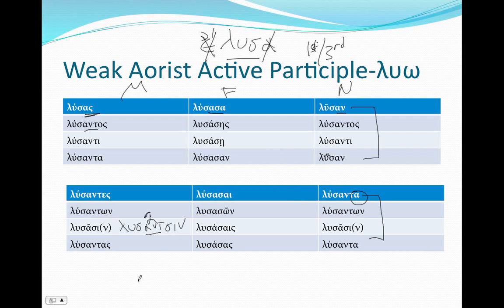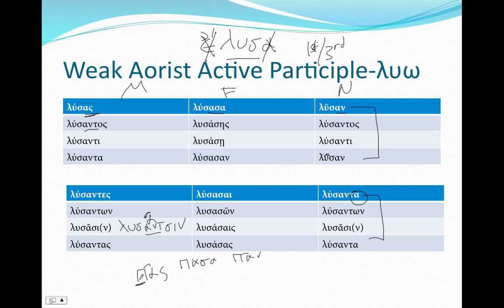You should, by this point, already have πᾶς, πᾶσα, πᾶν memorized, right? Well, πᾶς, πᾶσα, πᾶν has the exact same endings as the weak aorist participles. So think of the weak aorist participles as πᾶς, πᾶσα, πᾶν, but instead of a pi, you get the aorist stem.